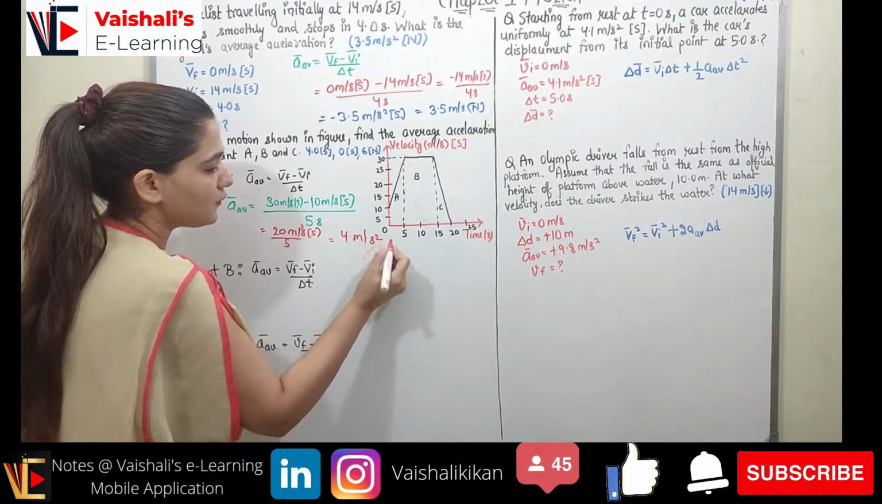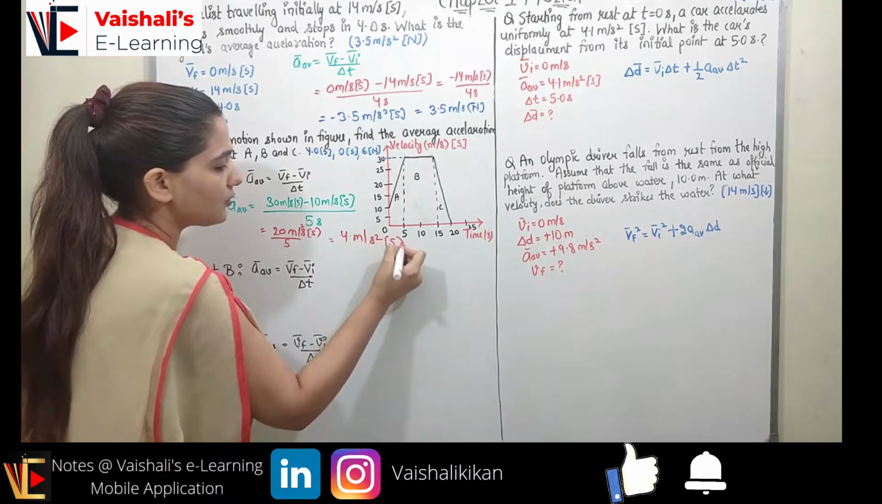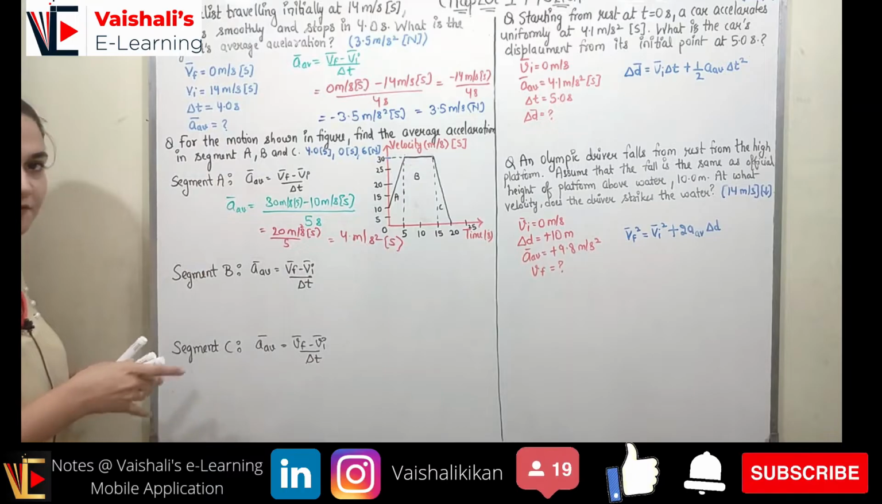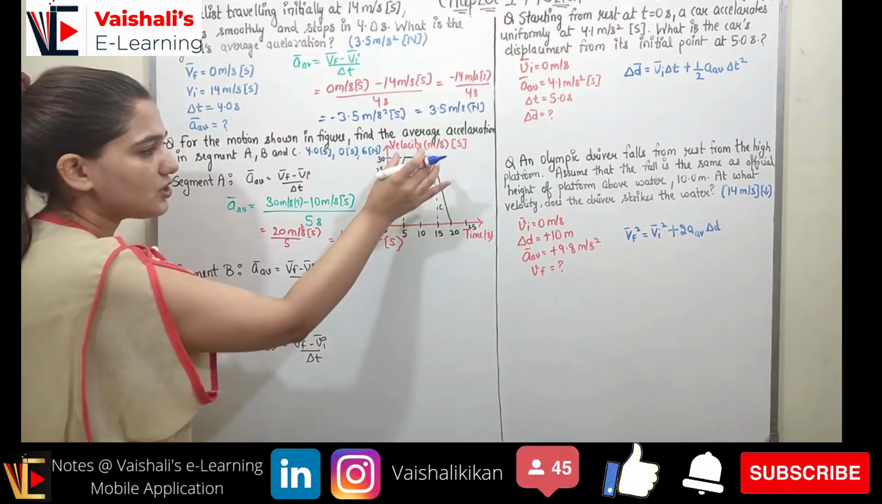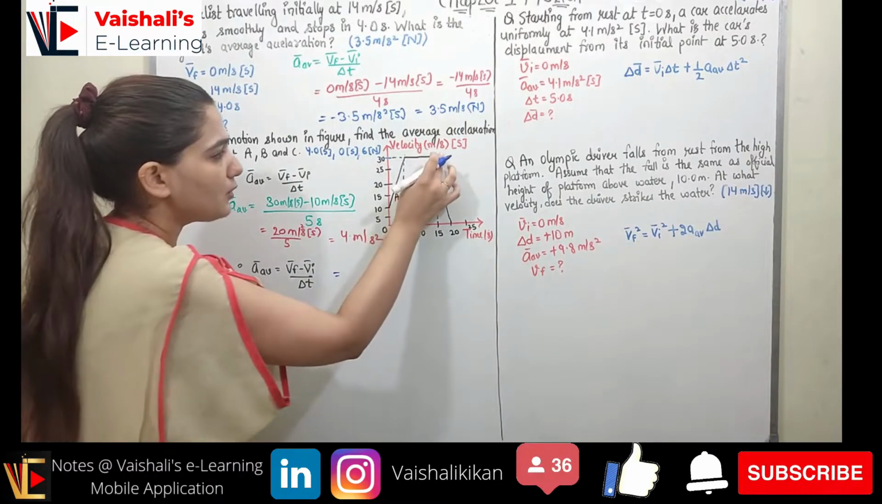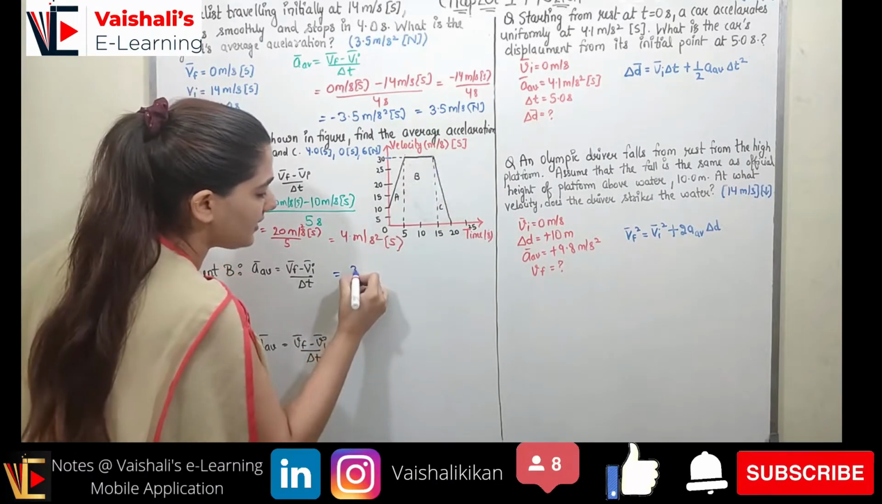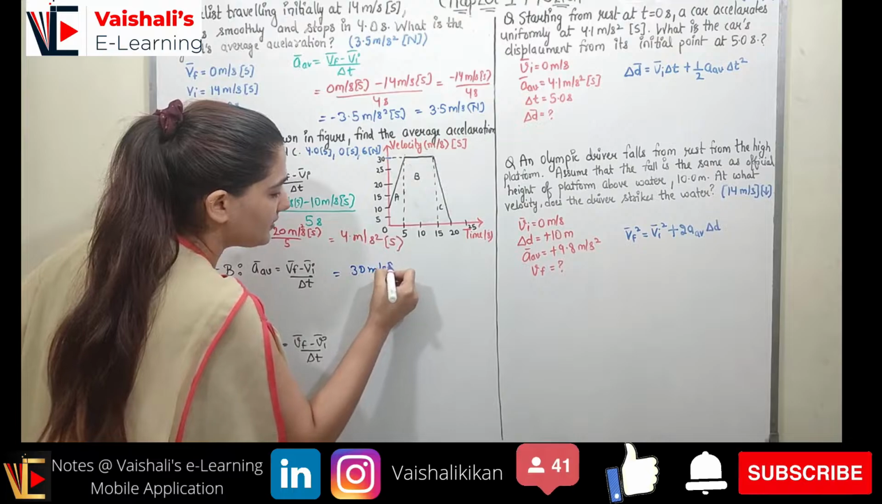Meter per second square is the unit of acceleration in the south direction. Right, so this is how we can find out the acceleration in segment B. Now again following the same procedure in segment B, now we know V final. V final is 30 meter per second in south.